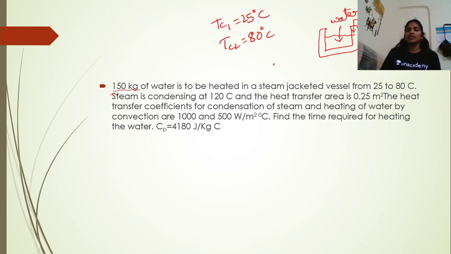So we are sending steam, and this temperature is 120 degrees centigrade. We send steam so that it will be condensed and the temperature of the water will be increased.